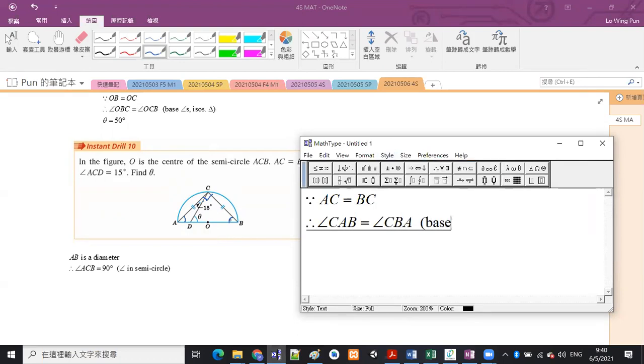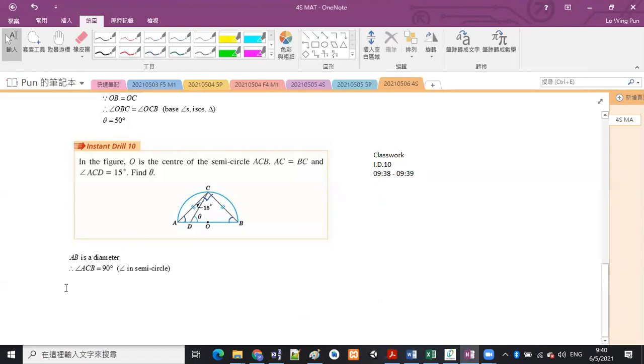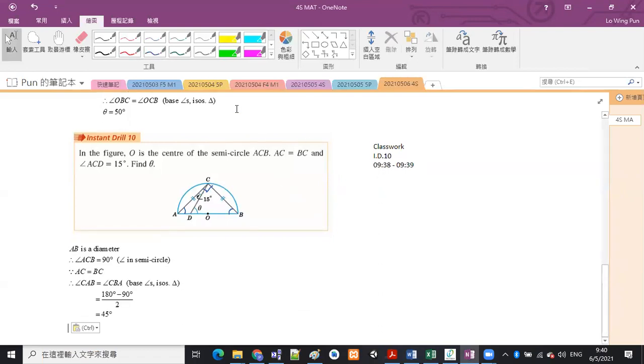Okay, base angles, isosceles triangle. Okay, and they are both equal to 180 degrees minus the third angle divided by 2. Okay, which should be equal to 45 degrees. You follow? So this is 45 degrees, and this is also 45 degrees.